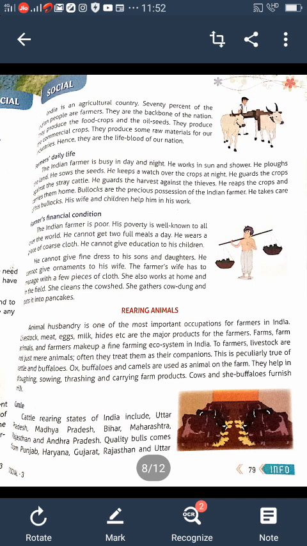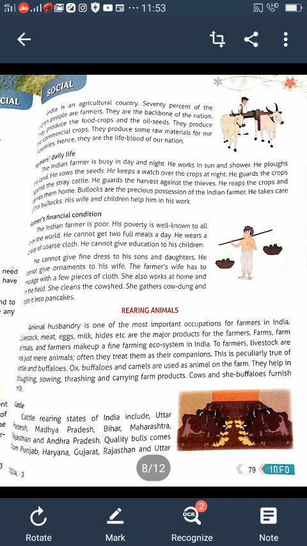Next, rearing animals. Animal husbandry is one of the most important occupations of the farmers in India. Livestock, meat, eggs, milk, hides, etc. are the major products for the farmers. Farms, farm animals and farmers make up a fine farming ecosystem in India. To farmers, livestock are not mere animals; they often treat them as their companions.